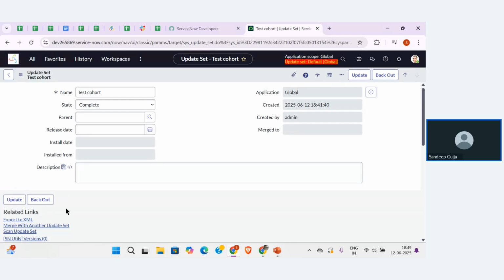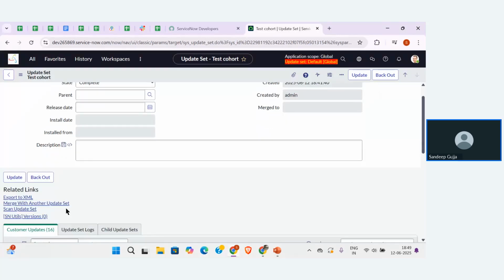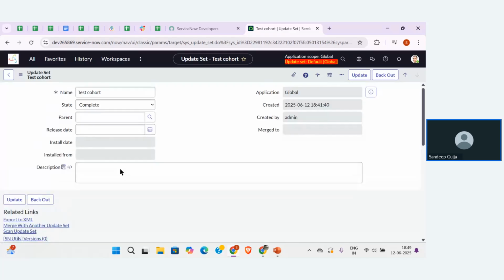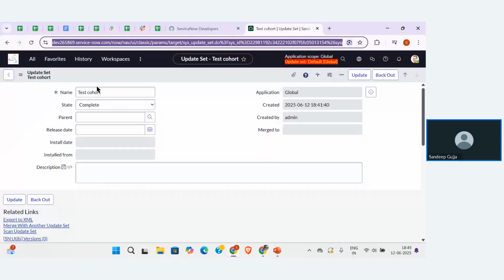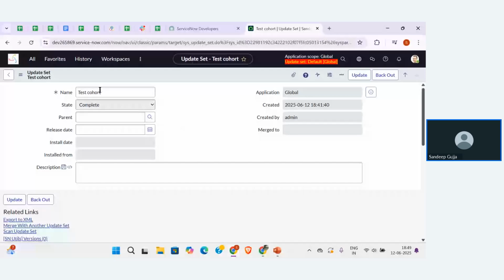So what is given over here is that whenever we are working on the update set, if we want to move these configurations from this instance to another instance, the first instance being dev 265869, then I need to change that update set from in progress state to complete state.